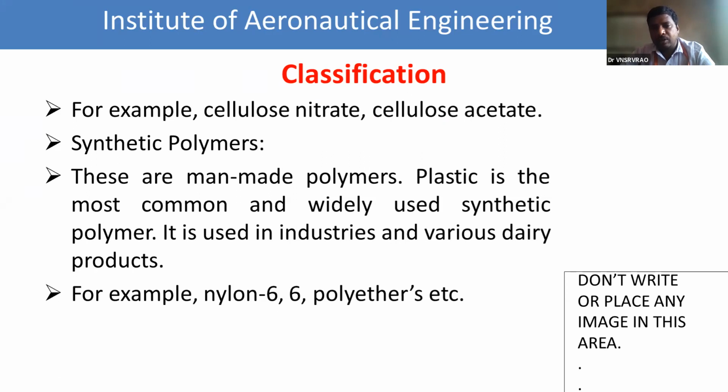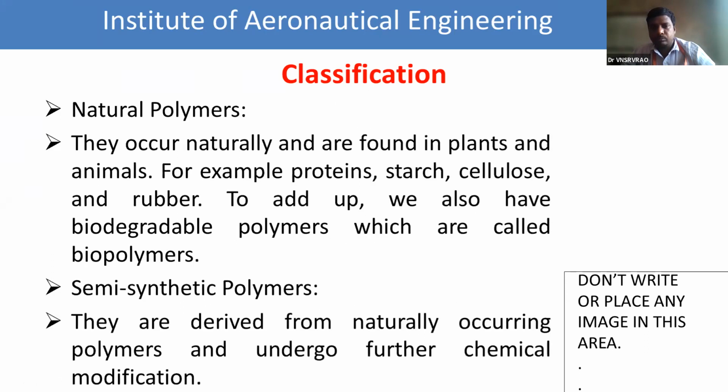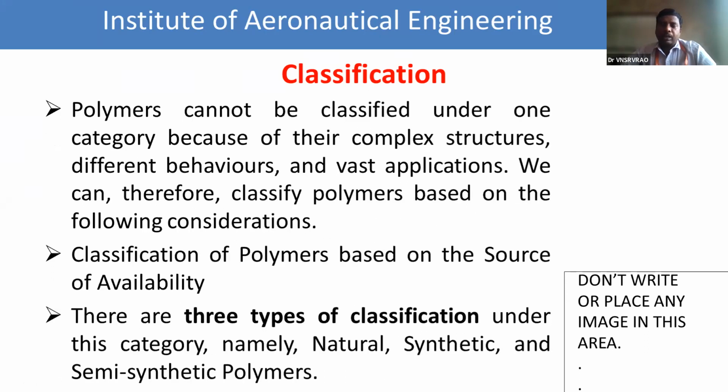Nylon 66 and polyethers. Okay, ma? So these are the first classification of the polymers based on their source. Now tell me, how many types of polymers are there based on the source? Three types. What are they? Natural, synthetic, and semi-synthetic.